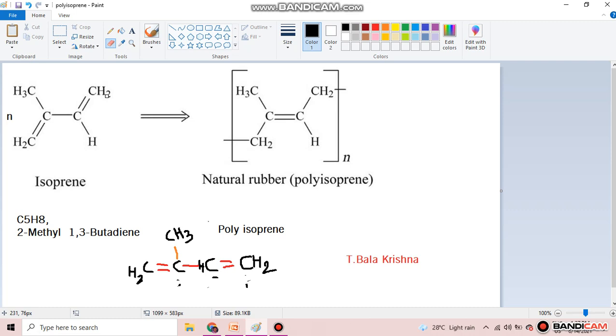If you know the structure of isoprene, you can automatically write the structure of polyisoprene. That is called natural rubber.